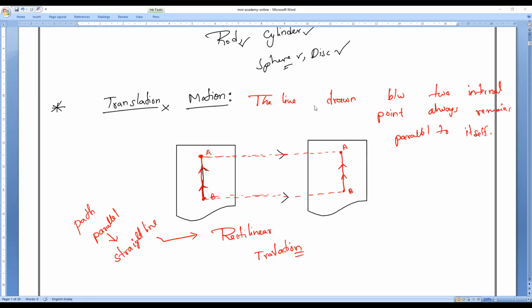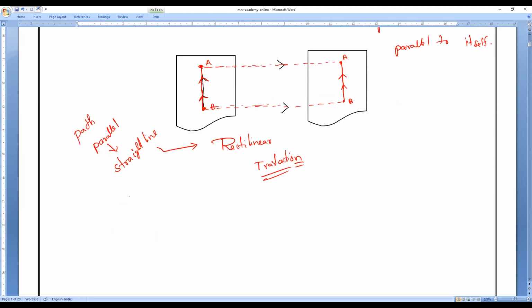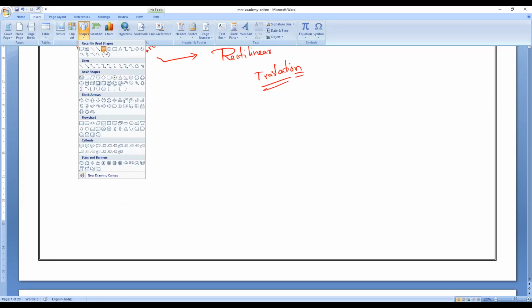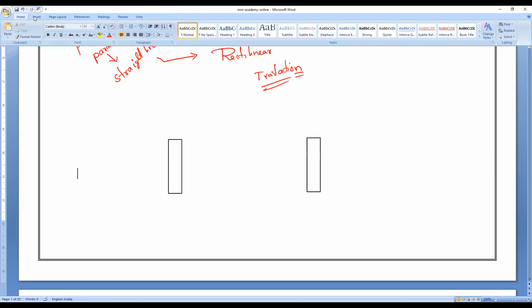Yeah. So now, if the path is a straight line, we used to call it what, everybody? This is only called rectilinear translatory motion. Now, let us take one more kind of thing. So please, all of you observe. Let me take this as the body. Everybody able to understand? So now I have taken this body, it has traveled. Check how I will make it. There is a shape, I want to check whether it is there or not.